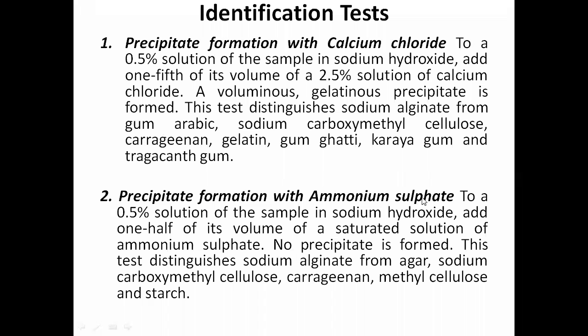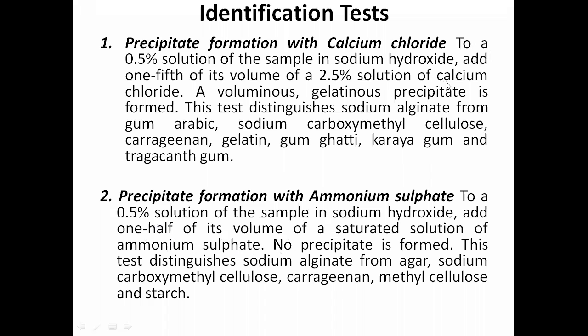Precipitate formation with aluminum sulfate, right? To a 0.5% solution of the sample in sodium hydroxide, again add 1/2, you have to remember this quantity, 1/2 of its volume, of a saturated solution of ammonium aluminum sulfate.